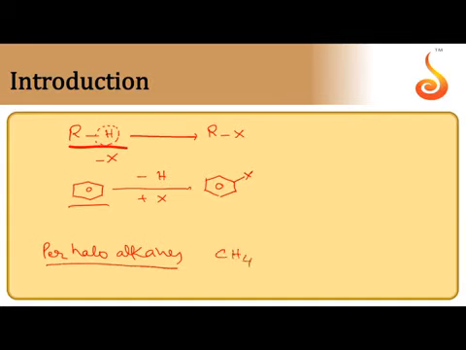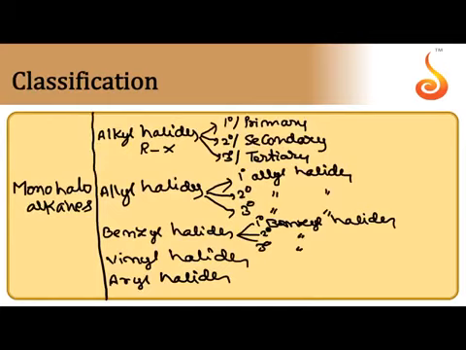Suppose from methane, we can get CCl4. CCl4 is called perchloromethane. Similarly, from C2H6 ethane, if all 6 hydrogens are replaced with bromine, this is perbromoethane. Next, dihaloalkanes, trihaloalkanes, finally perhaloalkanes.